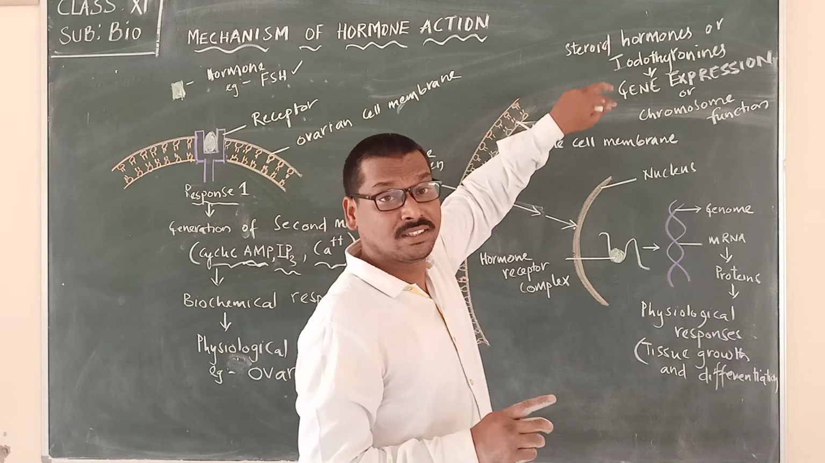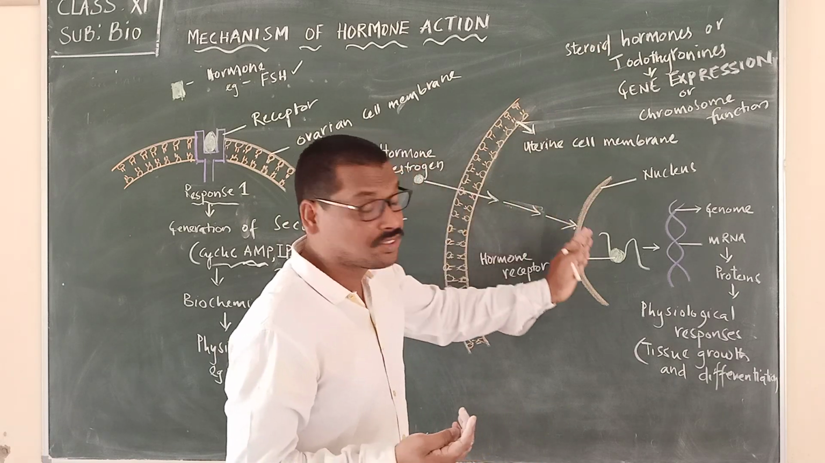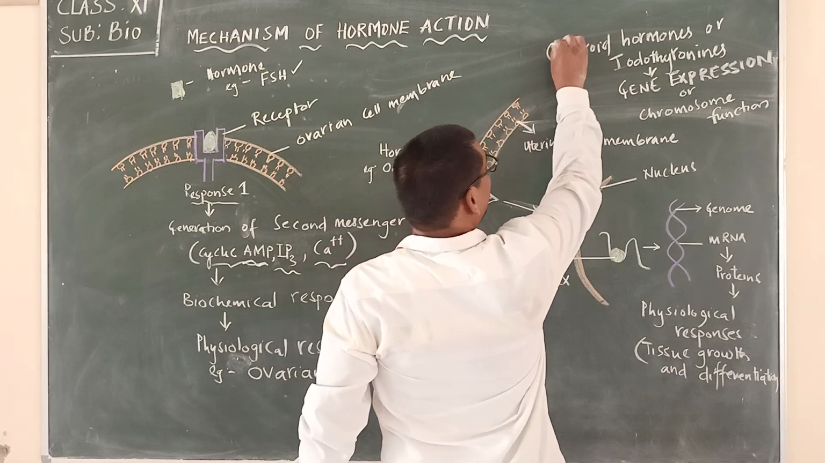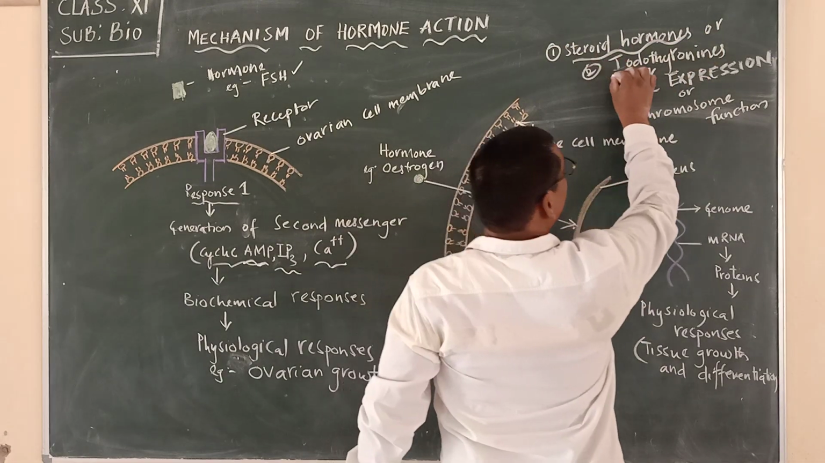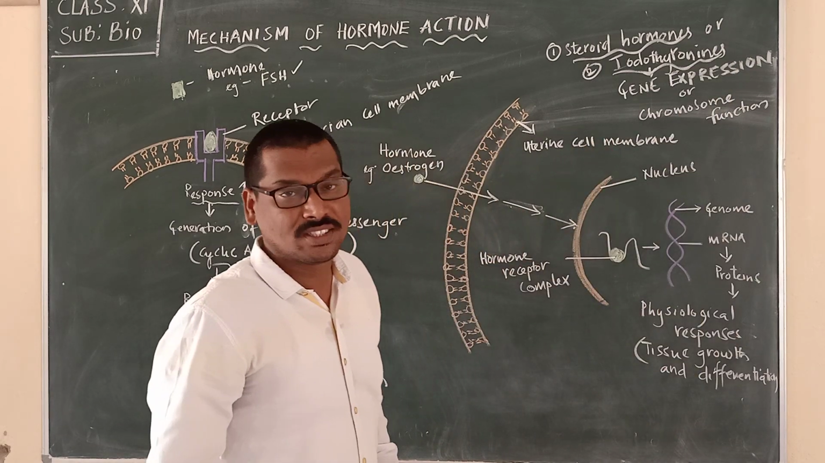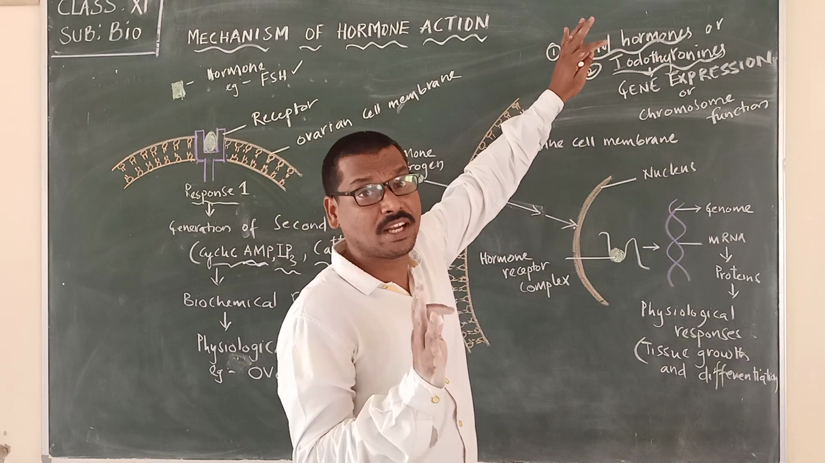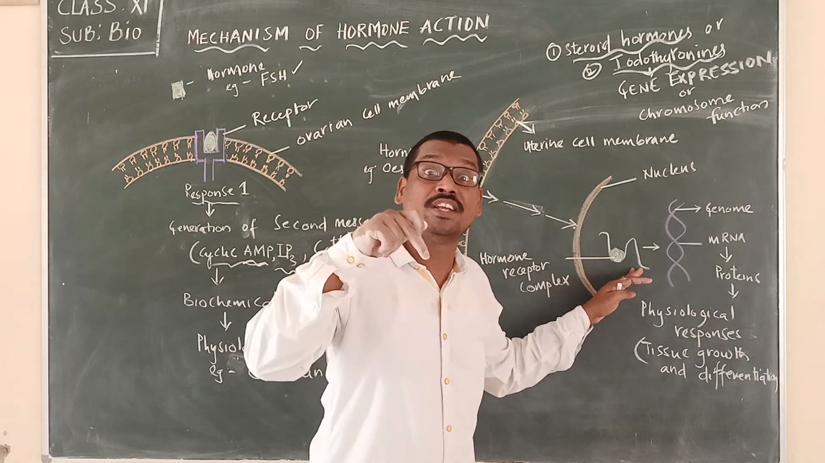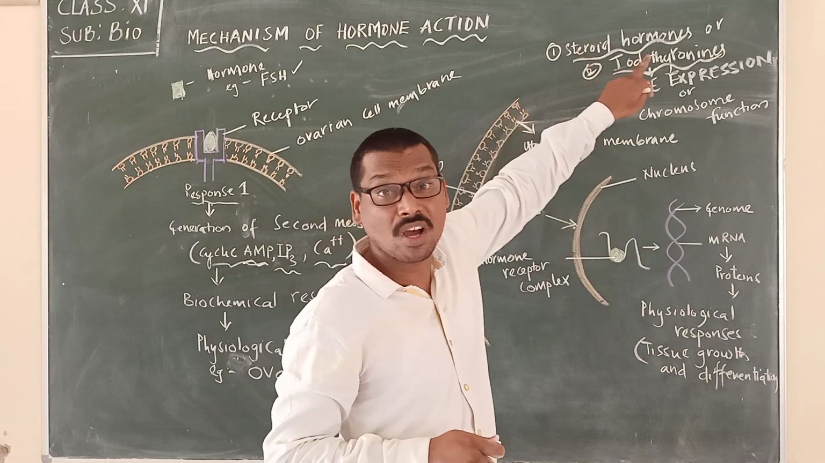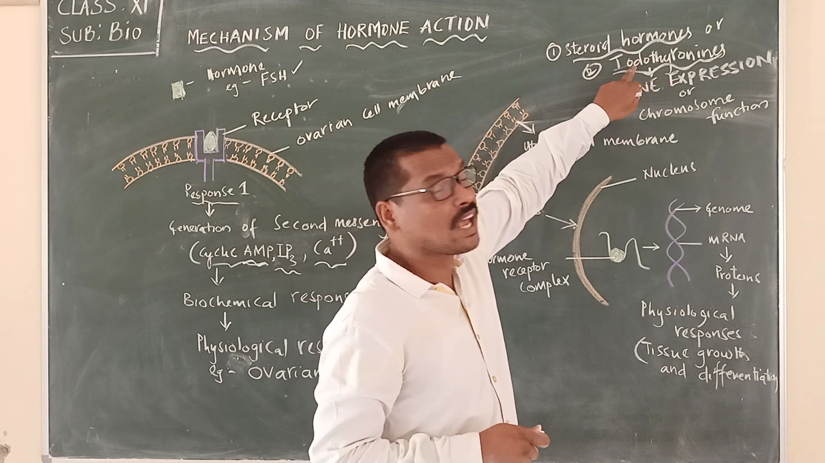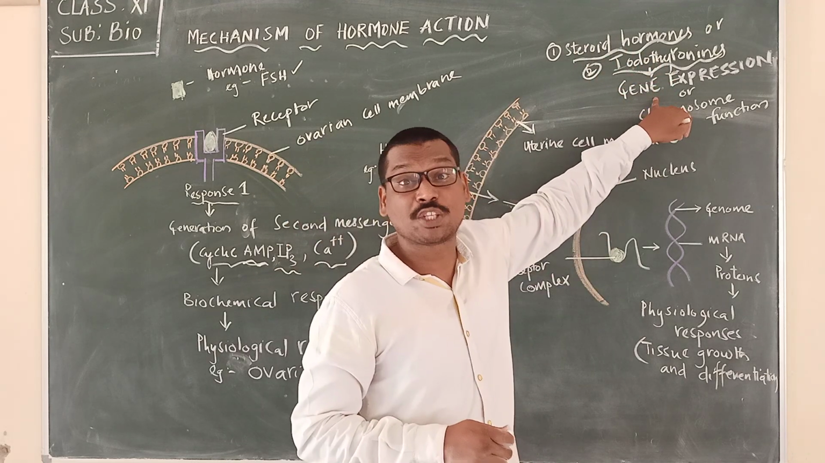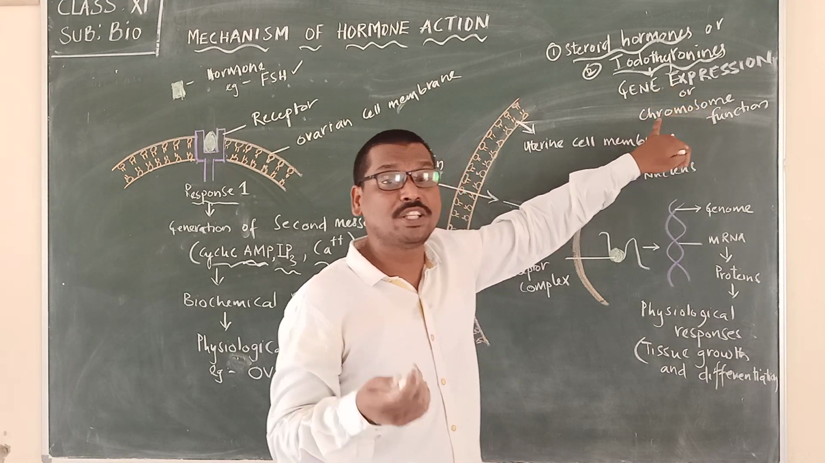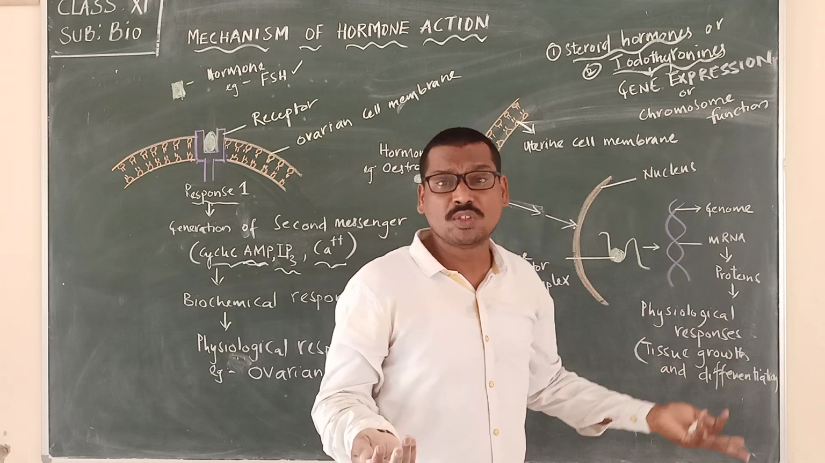Please remember that the hormones that will be penetrating inside into the nucleus are steroid hormones, or the other type of hormones called iodothyronines. These are the best examples we can quote for the hormones that enter directly into the nucleus. Steroid hormones or iodothyronines. These hormones help in gene expression, or in simple terms, chromosome function.